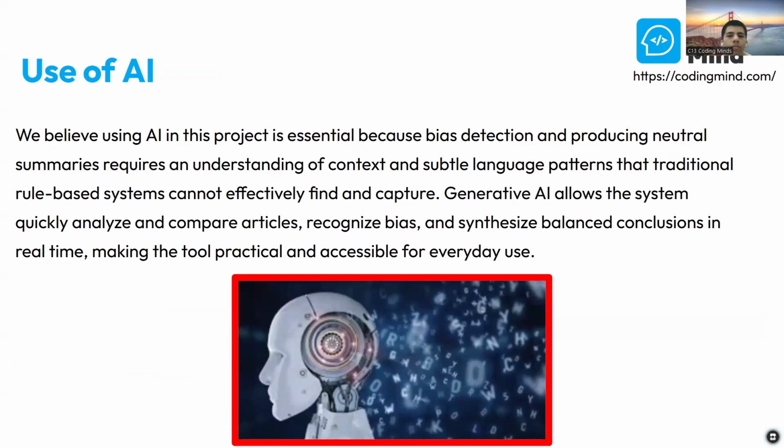We believe that using AI in this project is essential, as bias detection and producing neutral summaries require an understanding of context and subtle language patterns that traditional rule-based systems cannot effectively find and capture. Generative AI allows the system to quickly analyze and compare articles, recognize bias, as well as synthesize balanced conclusions in real time, making the tool practical and accessible for everyday use.